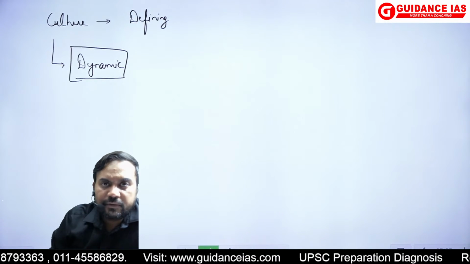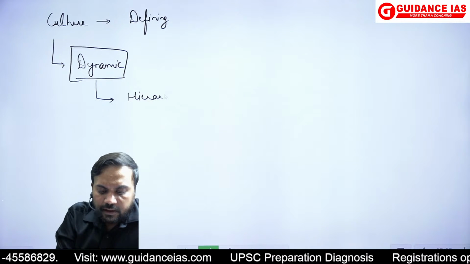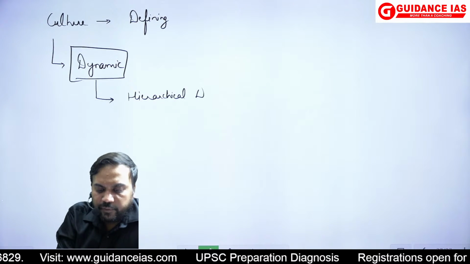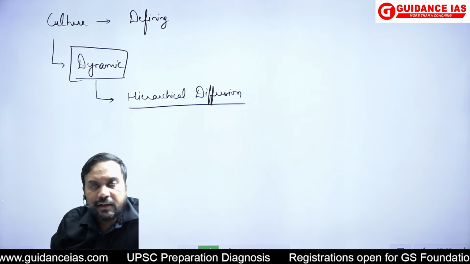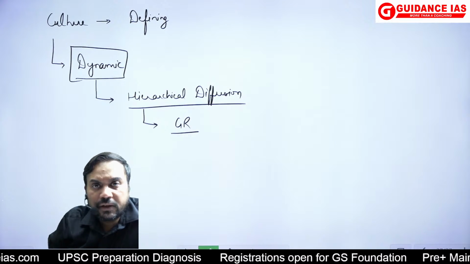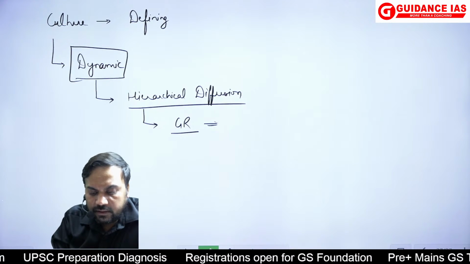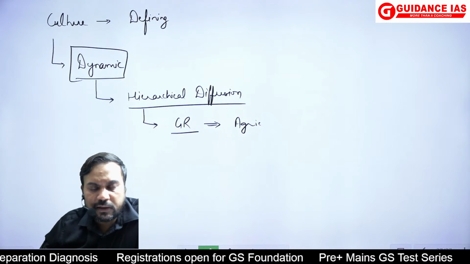Now in the main body, you will show the dynamic aspect of the culture, how it can be very dynamic. अब फिर से वही framework लो. You can take the hierarchical. Diffusions can be very, very common phenomena taking place in culture. Remember मैंने example लिया था क्लास में green revolution का, how green revolution changed the agricultural pattern. We know economy is also part of the culture.